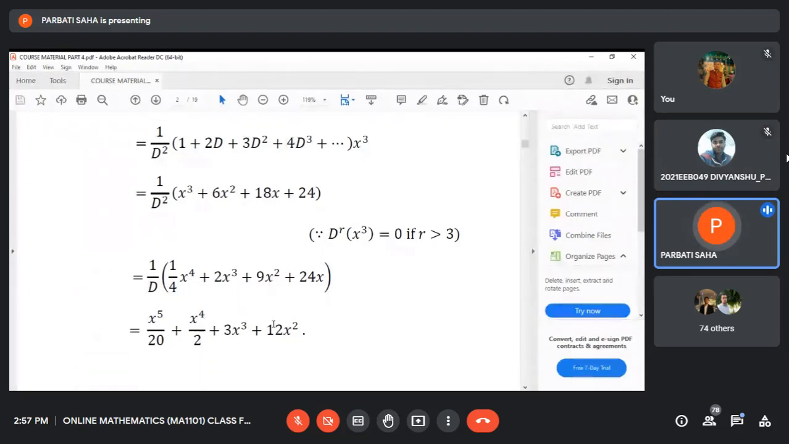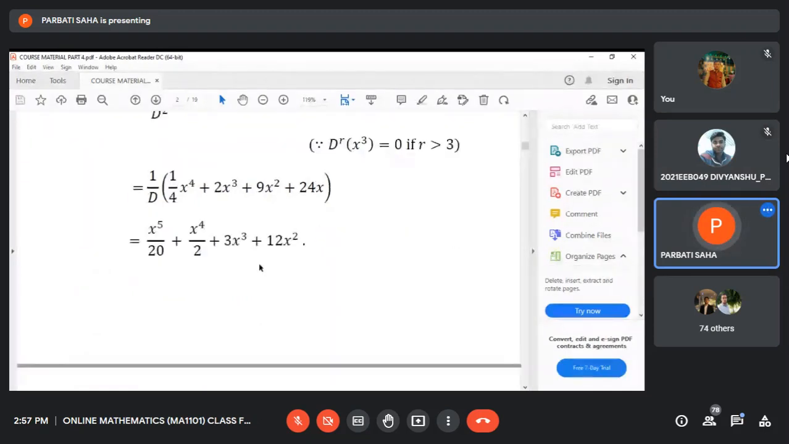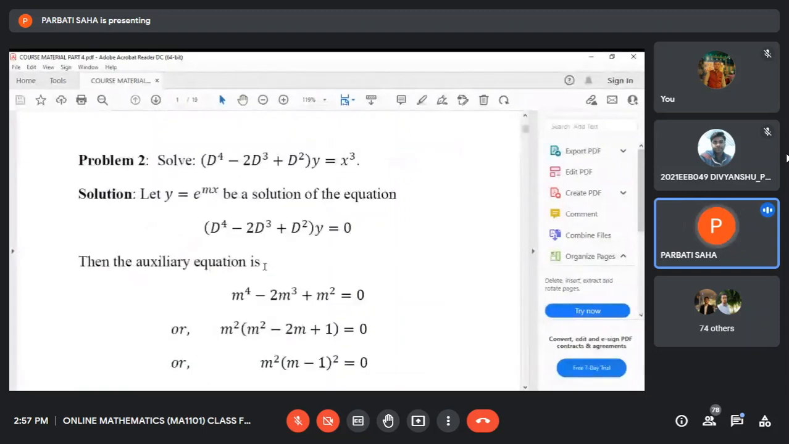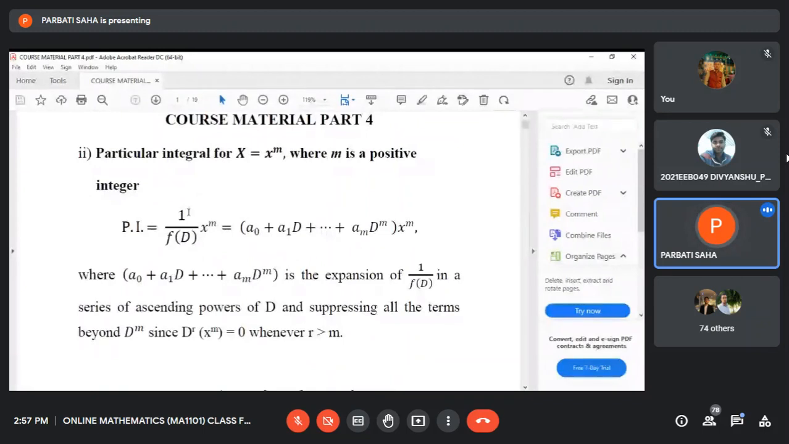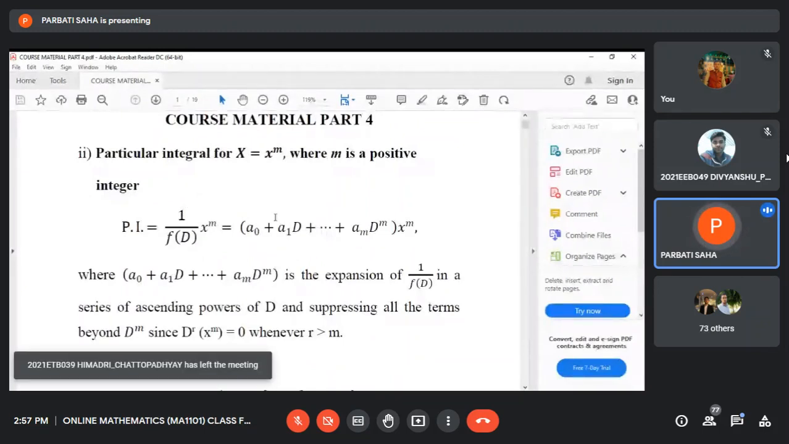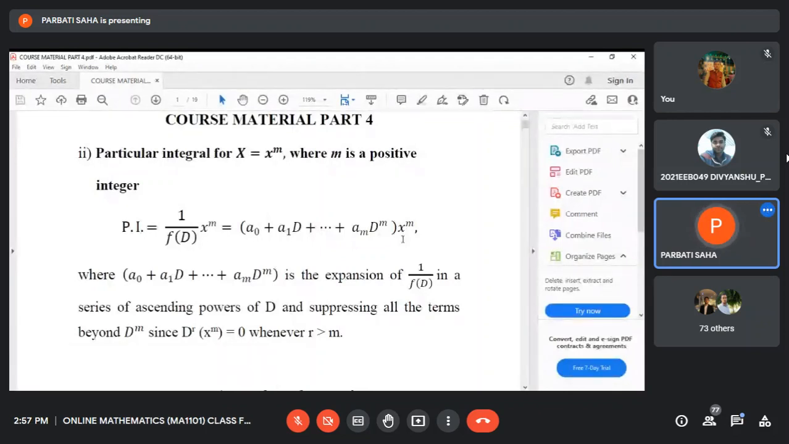What is done here, just observe. You see this F(D), when it is taken in the numerator with negative index, you have to expand it in ascending powers of D, and then you have to apply this on this function x to the power m, which lies on the right side of the ordinary differential equation. And this is an example where it is done.